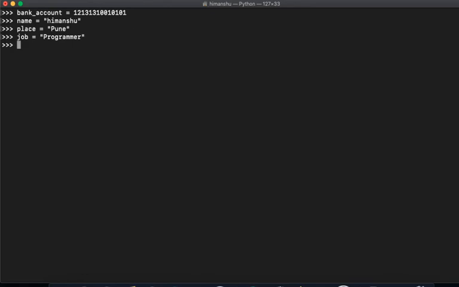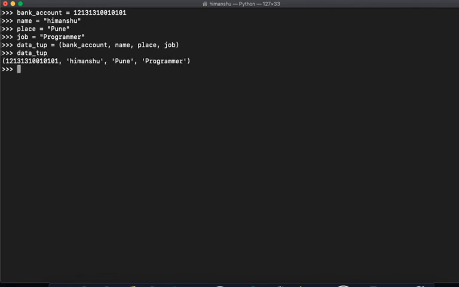Does that make sense? Now what I will do, I will put a data_tup, just to make sure it's a tuple. So I will say this here is bank_account, comma, name, comma, place, comma, job. Now if I say data_tup, it's here, right?